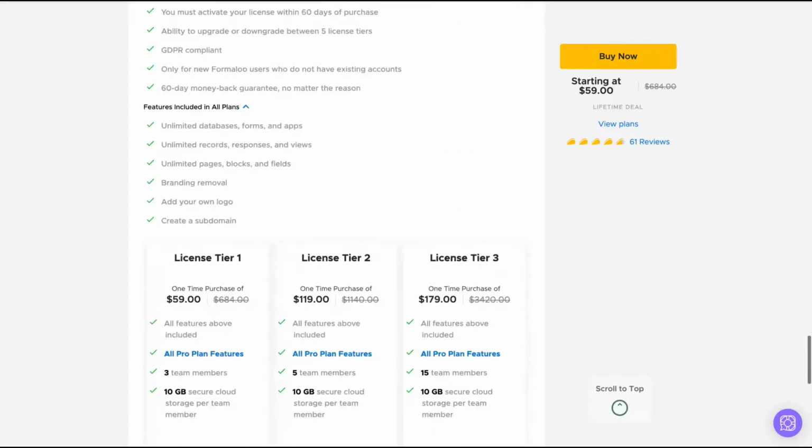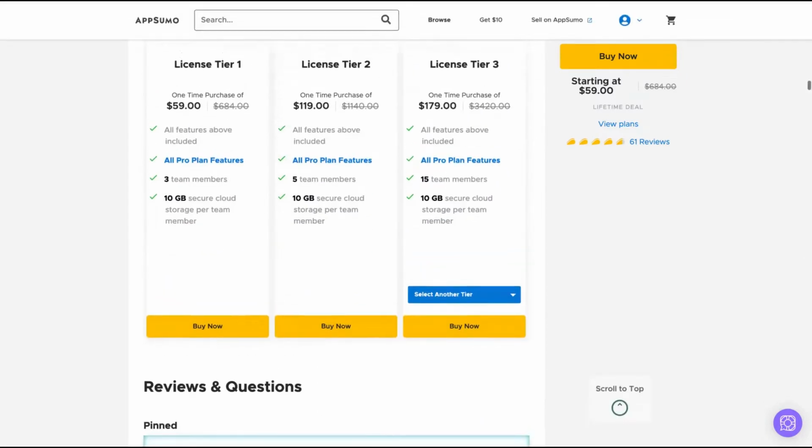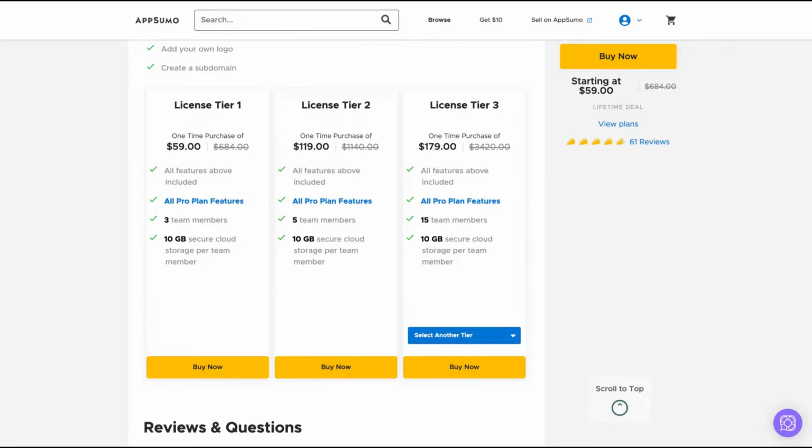As you can see here, the license tier 1 will allow you to create unlimited surveys in the Pro plan with only the 3 team members limit. So the only difference between the tiers is the team members, with a detail on the last tier that I'm going to show you. You get all the features with only one code, and 3 team members is enough for me.